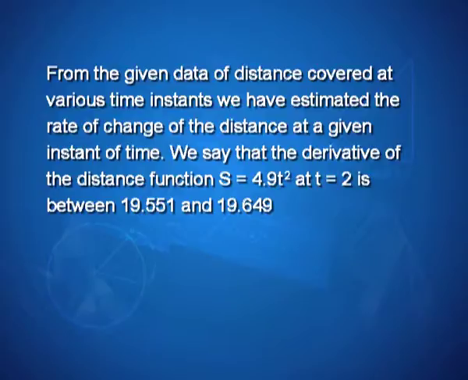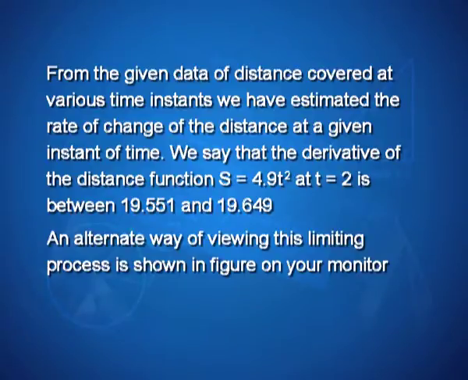We say that the derivative of the distance function s equal to 4.9 t square at t equal to 2 is between 19.551 and 19.649.